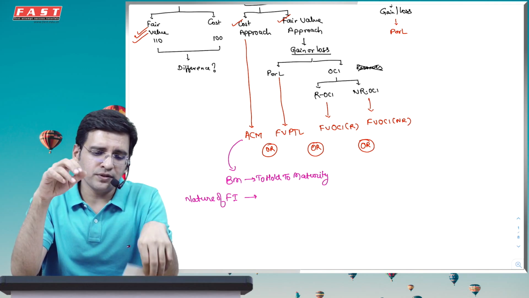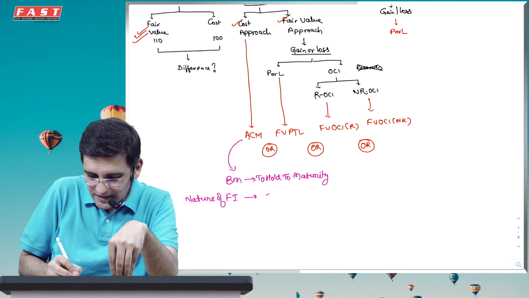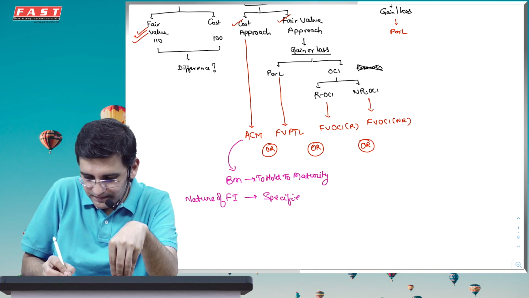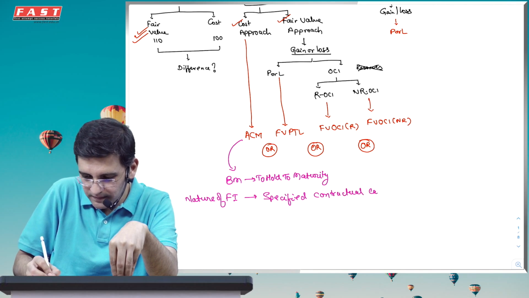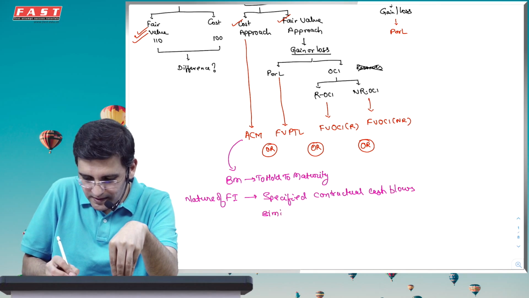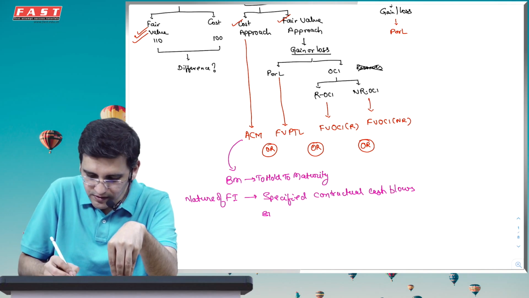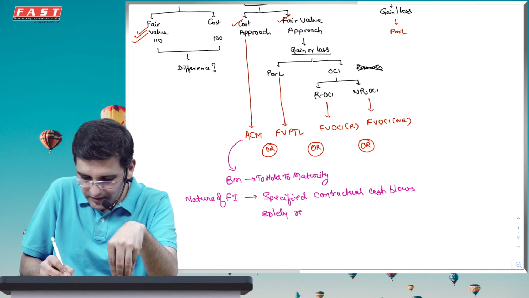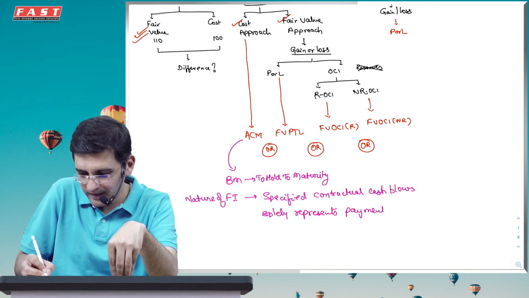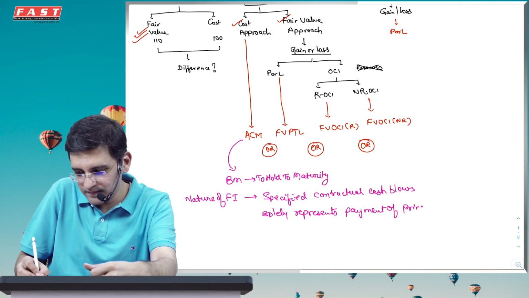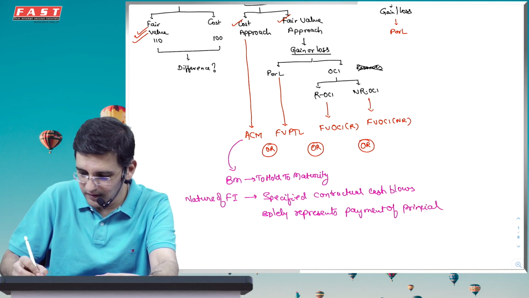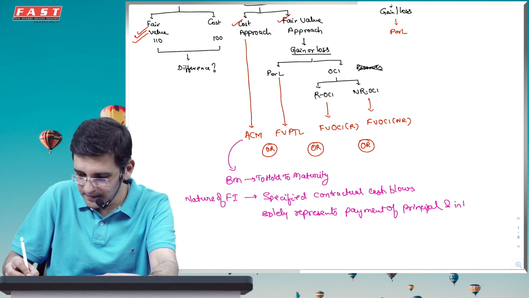The nature of the instrument should be such that the instrument is basically having specified contractual cash flows that solely represent payment of principal and interest.